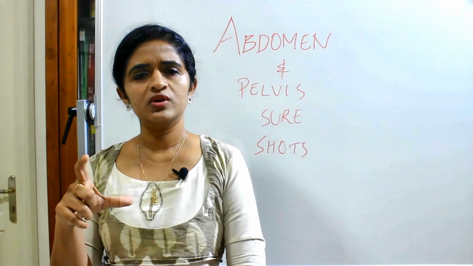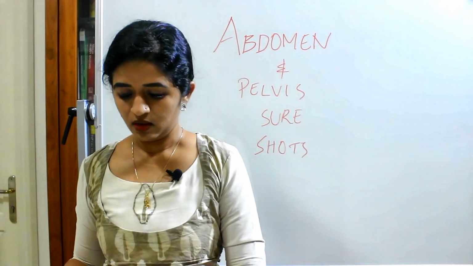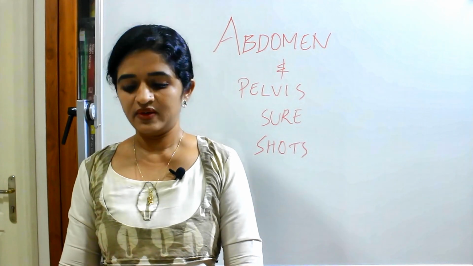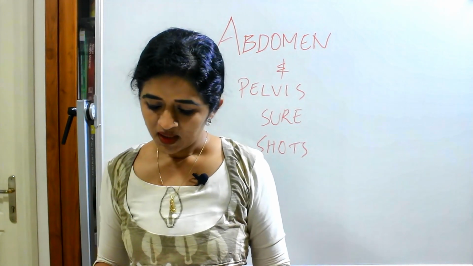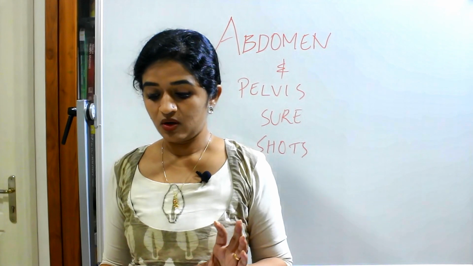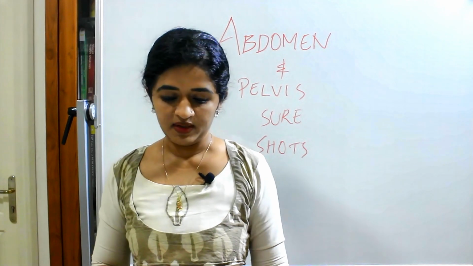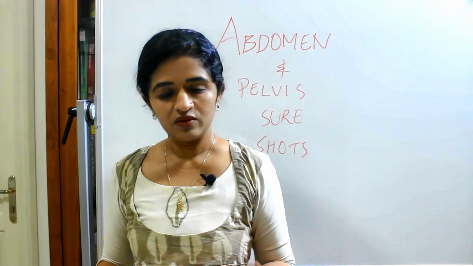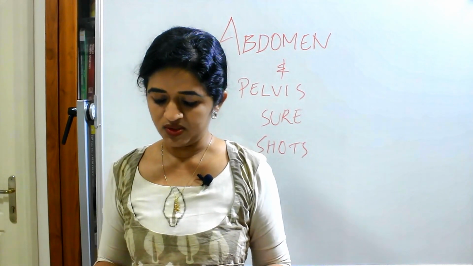If you just know the classification, then you can elaborate on it. Then the derivatives of the developing gut in the abdomen, again it is given as a tabular column. Then you can expect short notes on greater omentum, lesser omentum and mesentery. They are all favorite short note questions.